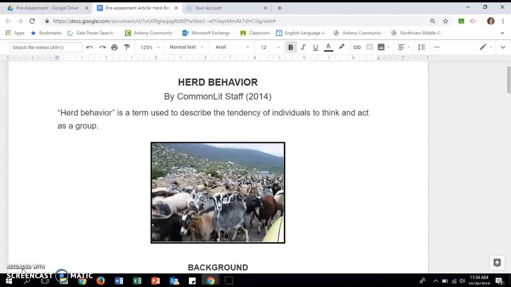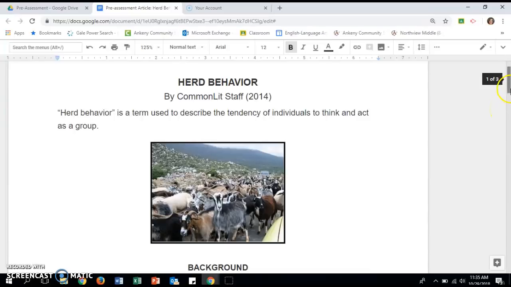Lockey, and today I'm going to model for you how to read an article with a purpose in mind, and then how to have a question in mind while you're reading, and then come up with a way to answer that question, and then revisit the text for the purpose of selecting relevant evidence that provides support or proves how you're going to